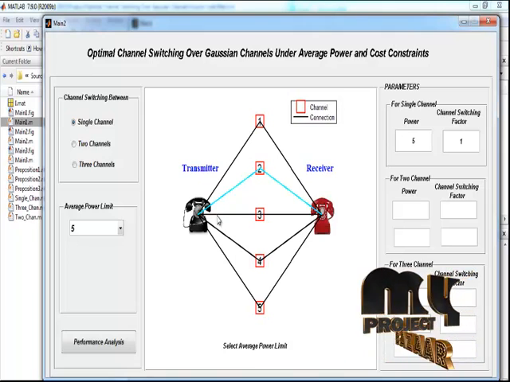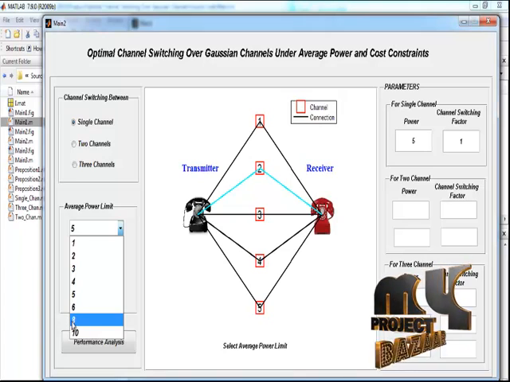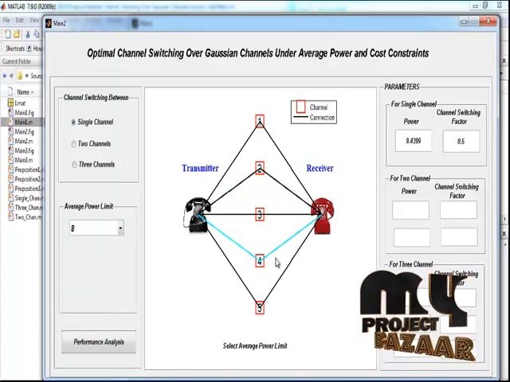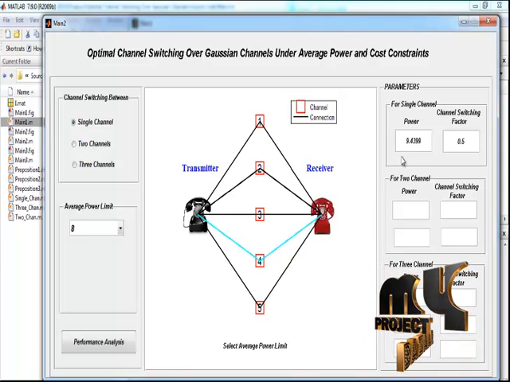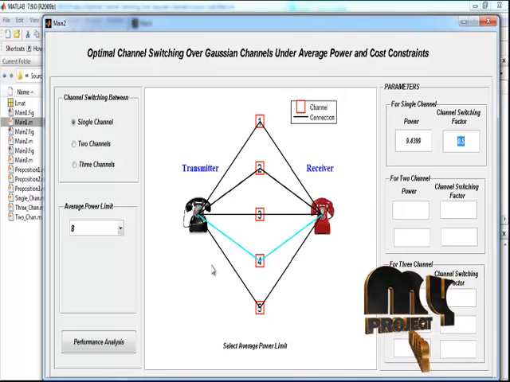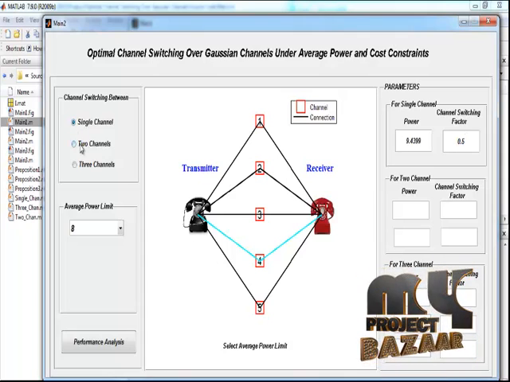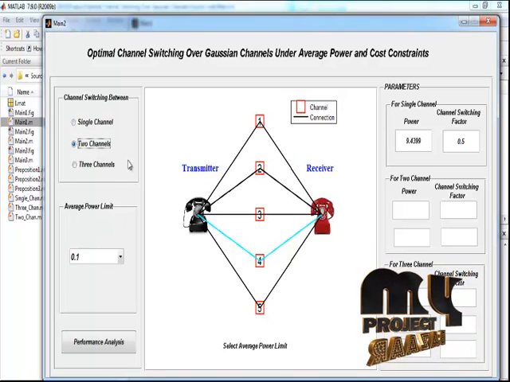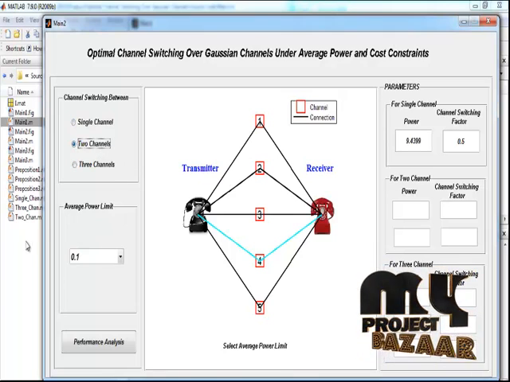Here performing the channel switching operation via second channel. Now the process will be performed via fourth channel, and we got the average power and also channel switching factor.